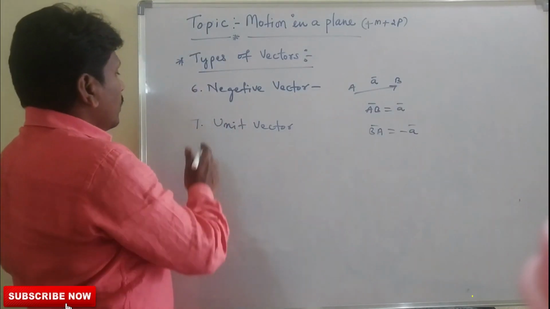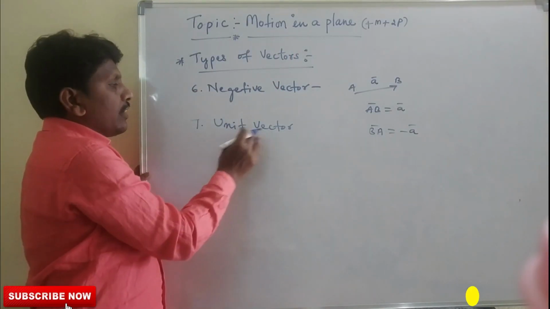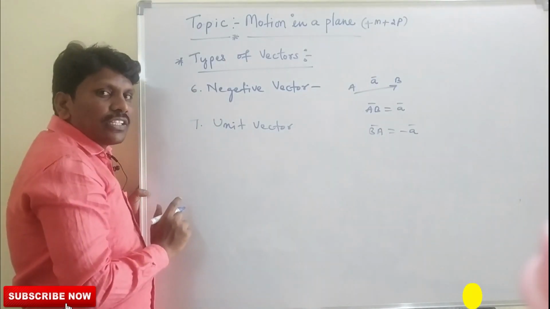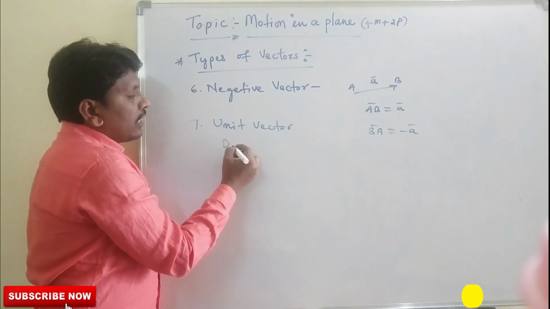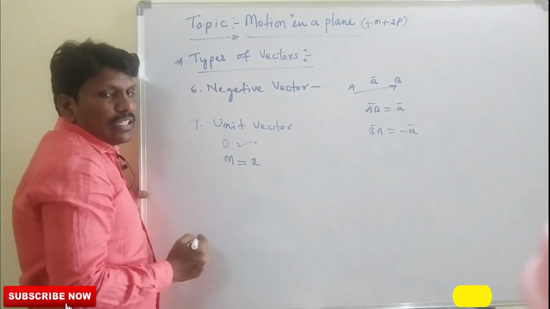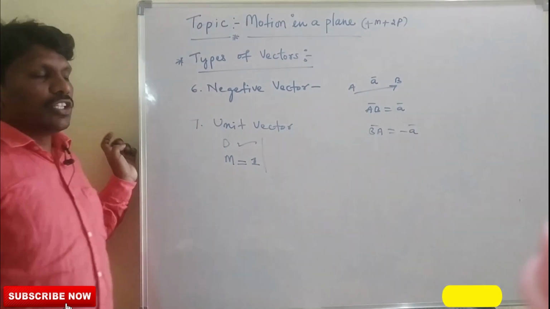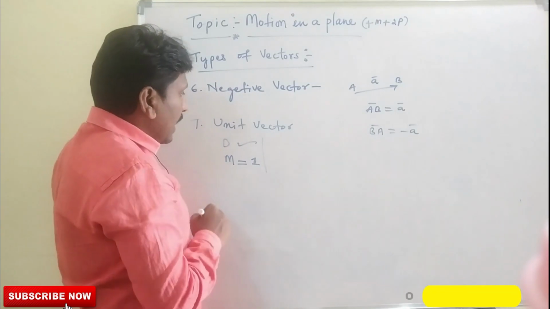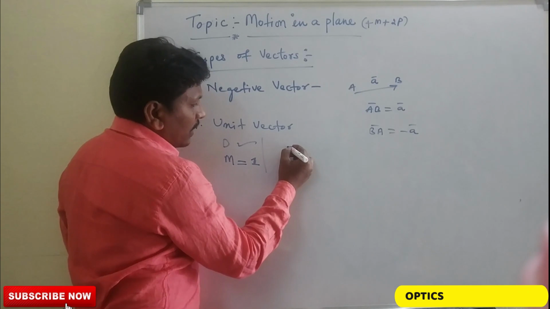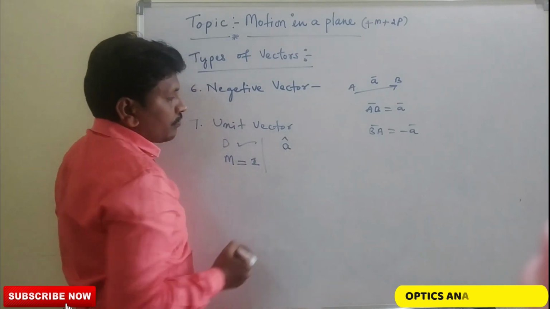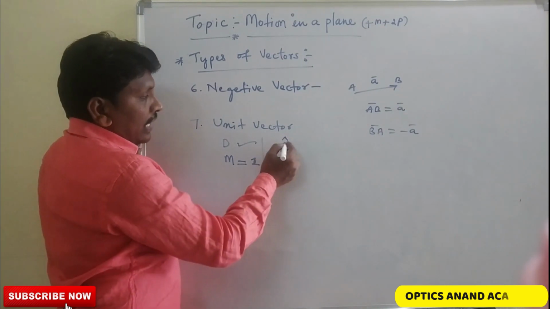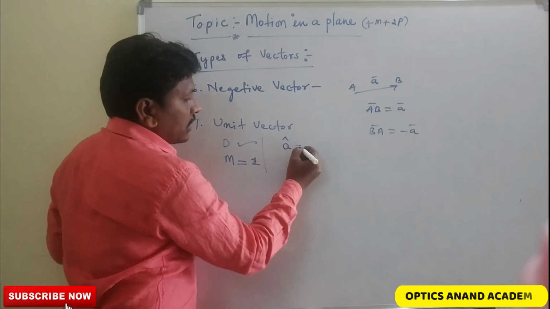Okay, next we will see the seventh one, which is the unit vector. What is a unit vector? A unit vector is nothing but a physical quantity whose magnitude is 1 and which has a direction. The magnitude must be equal to 1, so this is known as the unit vector. We can simply write it as a unit vector, represented by a small a cap.